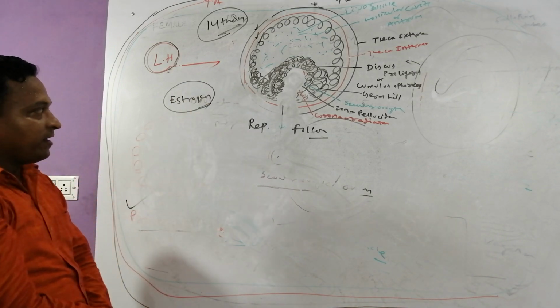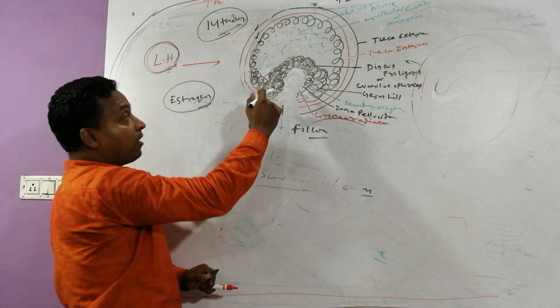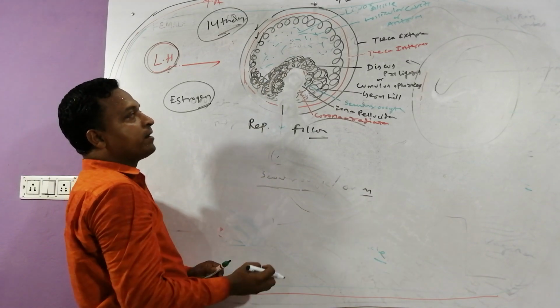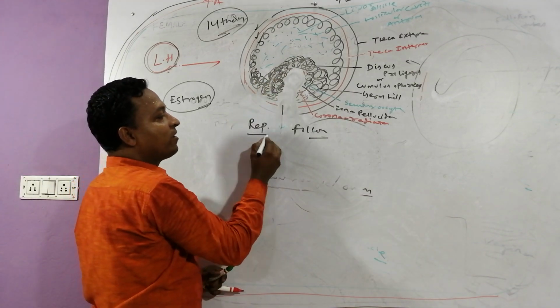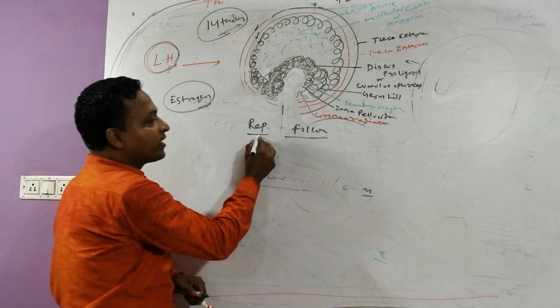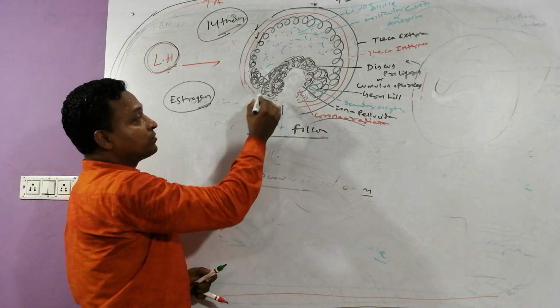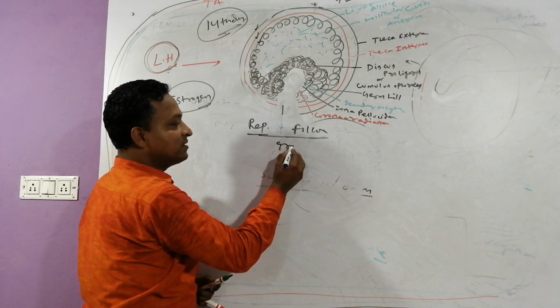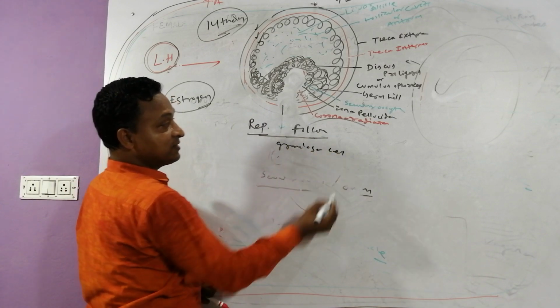But try to guess, very interestingly, when the ovum comes out from the Graafian follicle, we call that a ruptured follicle. This ruptured follicle contains which cells? Granulosa cells.